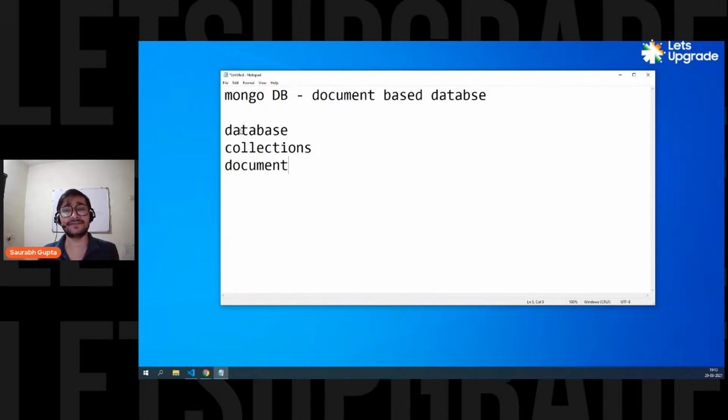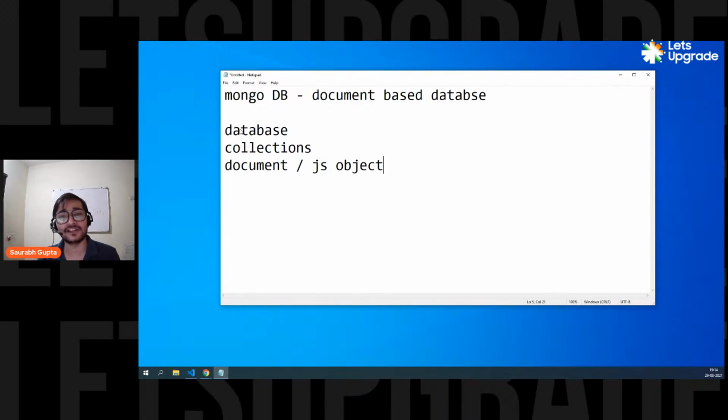Inside a collection, let's say, for example, you're trying to store users. So you'll create a user collection. Inside the user collection, you want to store multiple users. So for every user, you'll create a document. Just like in SQL you create a row, here you'll create a document. And a document exactly looks like a JS object. That's why it will be simpler to understand, because a document exactly looks like a JS object.